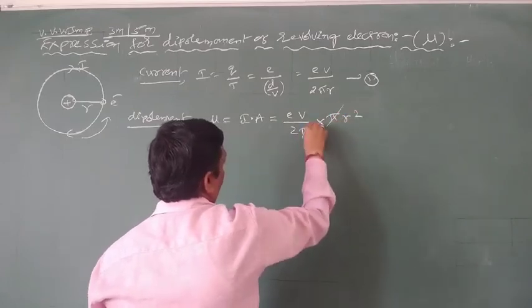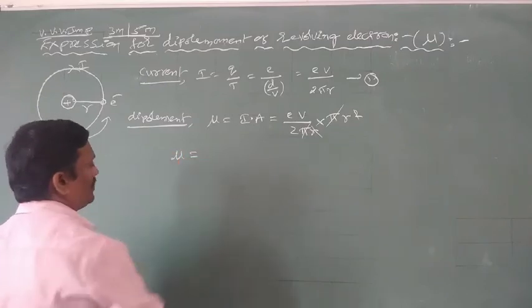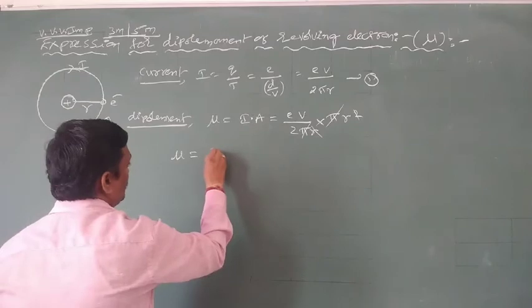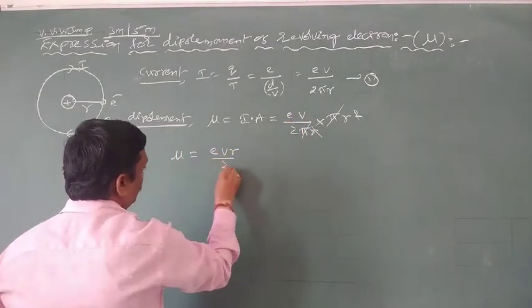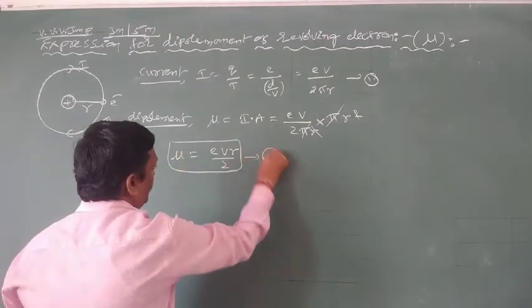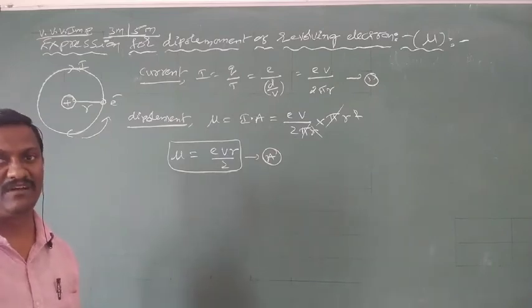One pi is cancelled, one r is cancelled. So expression for dipole moment of a revolving electron is nothing but e v r by 2. It is one form, or the first form, of dipole moment of revolving electrons.